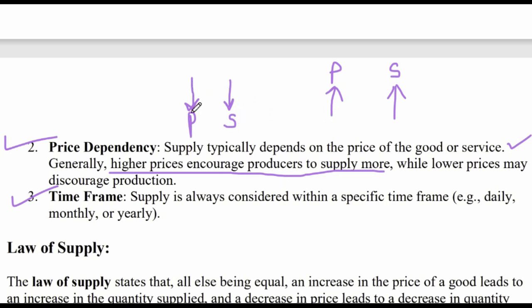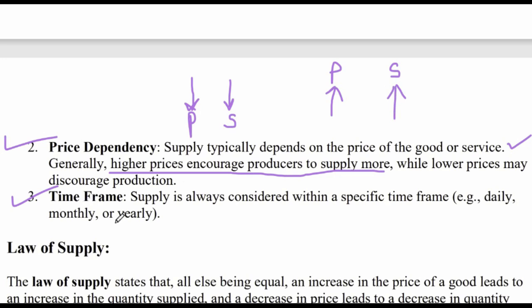See, as the price goes down, the producer will start earning less and less profit. So then they will not be motivated to produce more, and their production will fall. As their production falls, the supply in the market will come down. As the supply in the market comes down, the demand will increase, because there is now less supply of that good. As the demand increases, the price will start increasing. And as the price starts increasing, the producer will want to earn more profit, so he will increase the production and supply of that good or service.